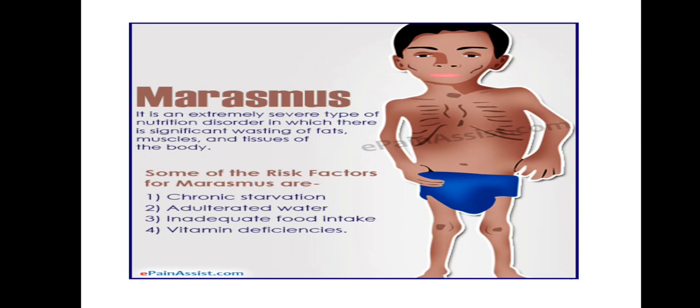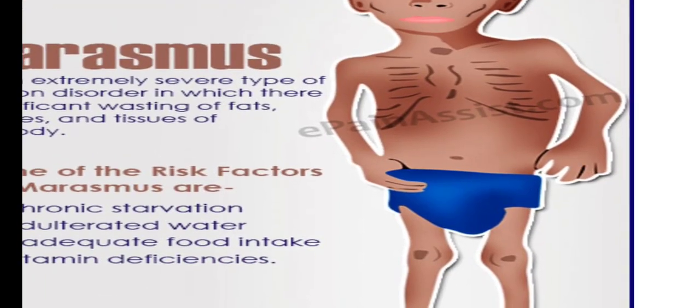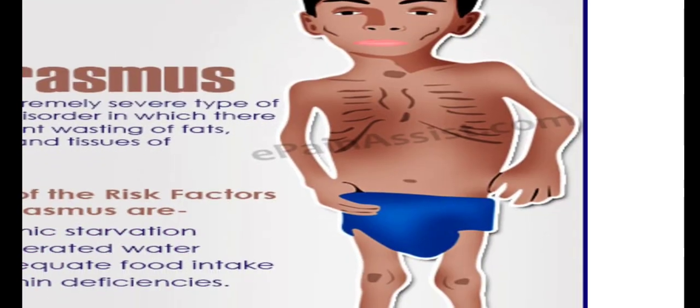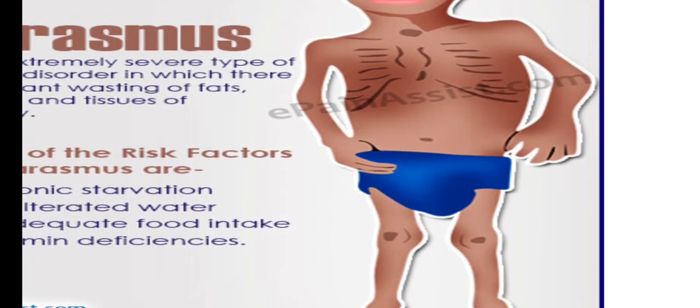So when a person is not taking food, all the mass that is present in the body starts to oxidize itself, start to break down and produce energy in order to keep that person alive. Due to this reason, this person has a very low body mass. Why? Because all the nutrients and mass present in the body are going to break down in order to provide energy, because he is not taking enough food that is required for his body.